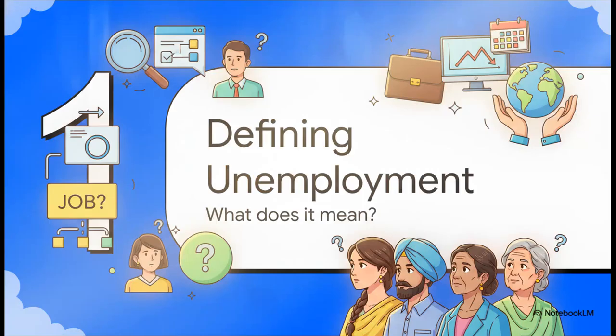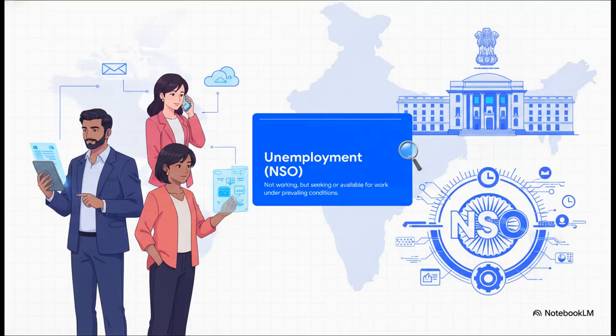Section 1. Defining unemployment. What does it actually mean to be jobless? You might actually be surprised to learn that simply not having a job doesn't automatically make you unemployed on paper. What's really fascinating about the specific criteria from the National Statistical Office, or NSO, is that they define unemployment as a situation where people are lacking work, but, and this is the absolutely crucial part, they are actively seeking it. That means going through employment exchanges, asking friends or relatives, sending out applications, or explicitly saying they are available for work under current conditions. Basically, if you aren't looking or you aren't available, you aren't officially unemployed by this metric.